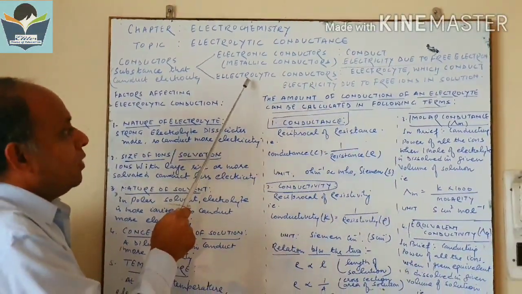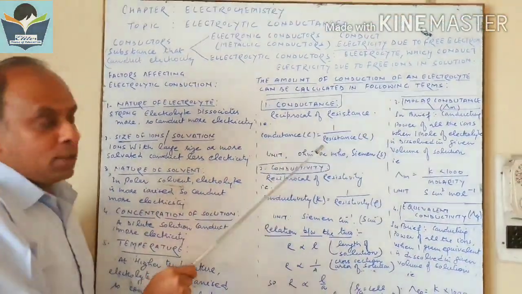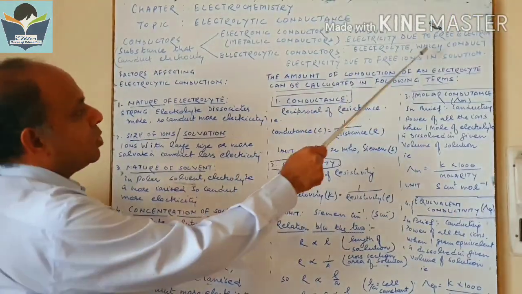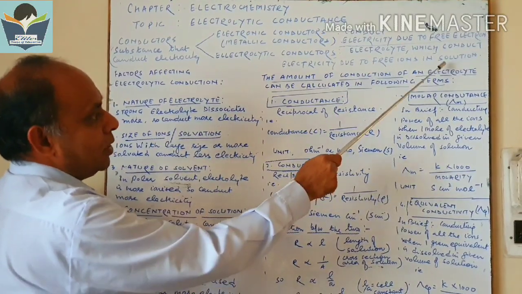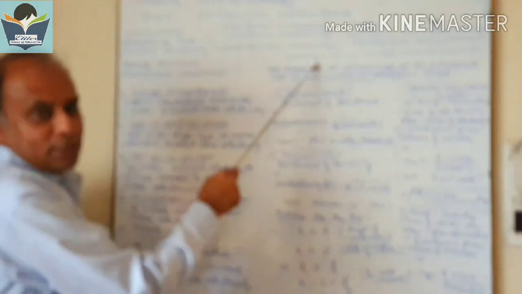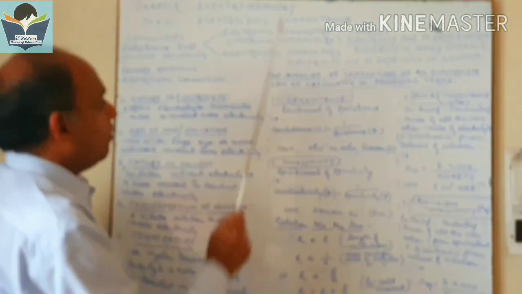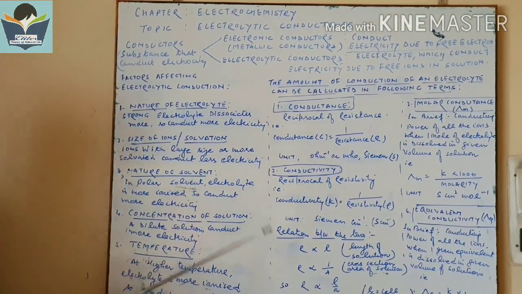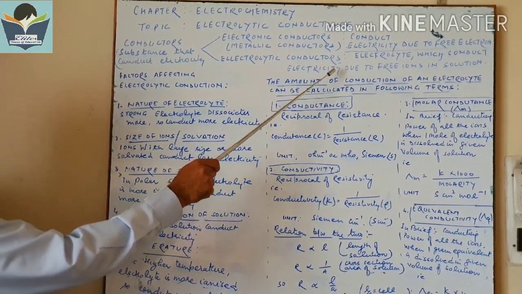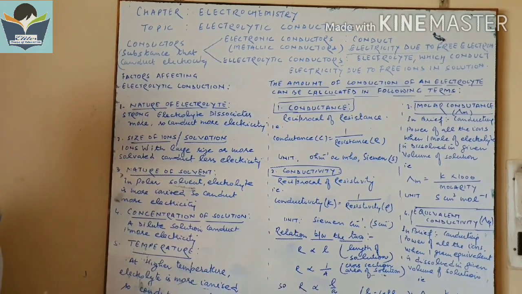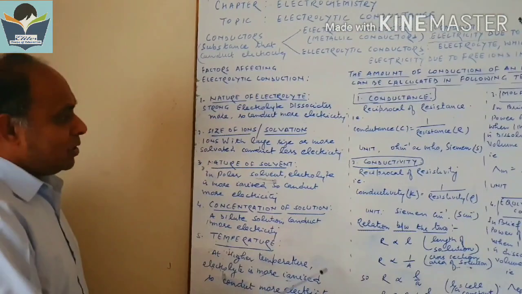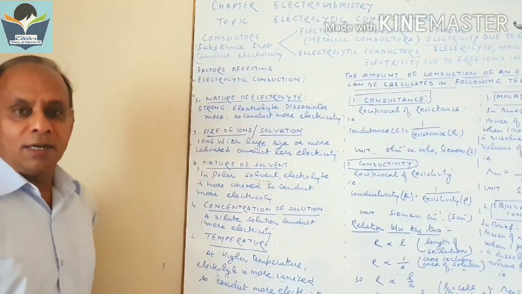Then second, we have electrolytic conductors. These are the substances called electrolytes, which dissociate into their ions in their aqueous solution or in molten state and conduct electricity. First of all, we have to focus on electrolytic conductors, which means we have to discuss how the electrolytes conduct electricity and what are the factors which can affect their conduction.